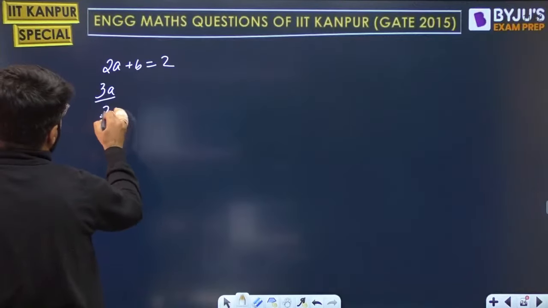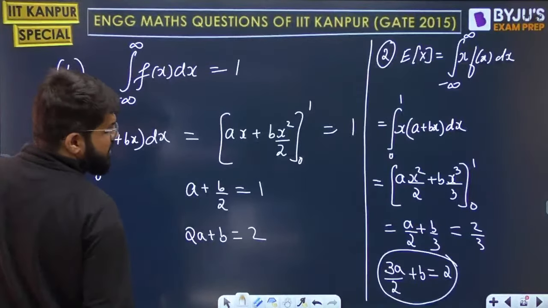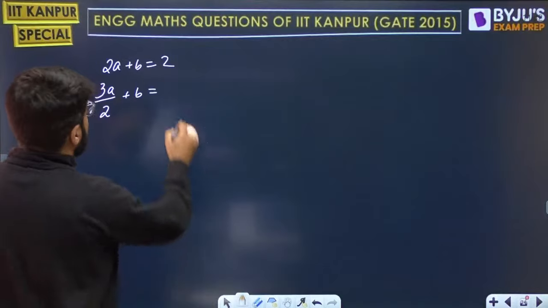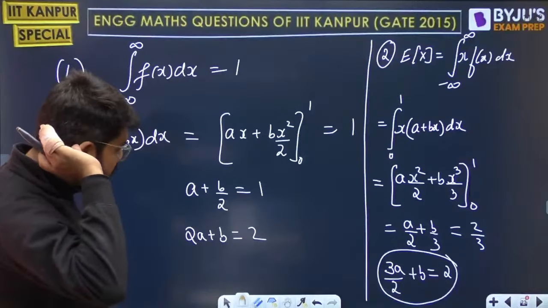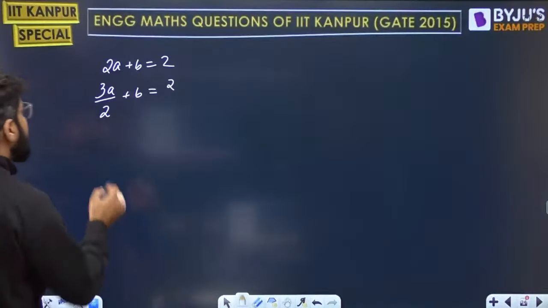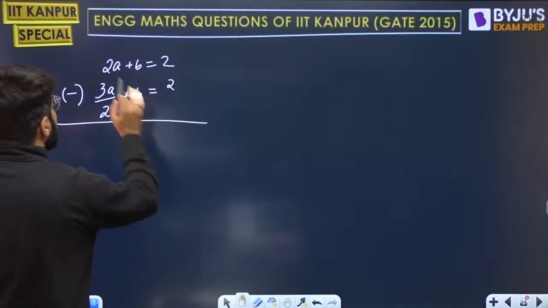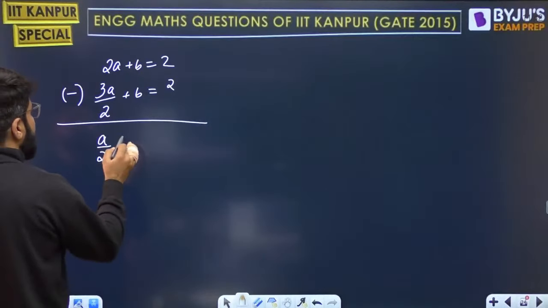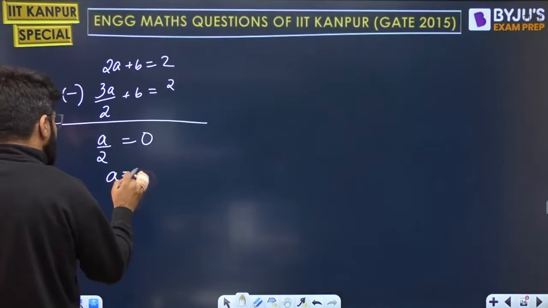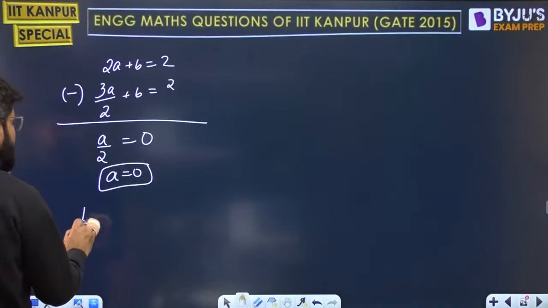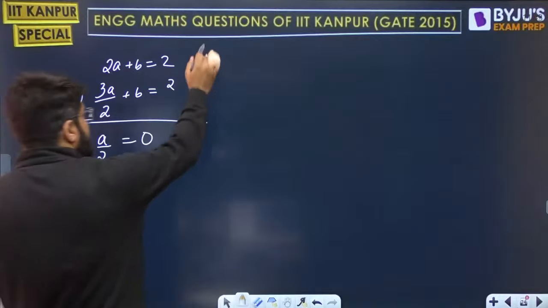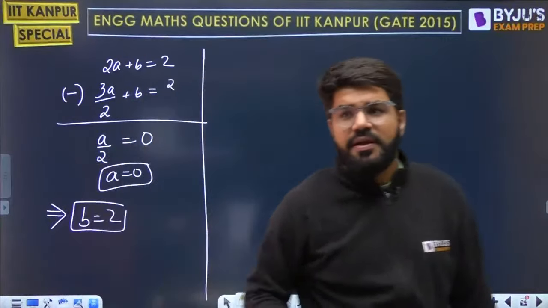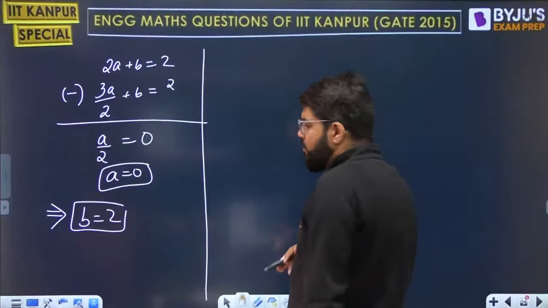Next is 3a by 2 plus b, which is also given by 2. Correct? Here also 2 came, and there also I'm getting the 2. Cool. So when you subtract these two, a by 2, b cancel is 0. So a is 0, right? And if a is equal to 0, b will come up as 2. Just keep checking the calculations. a 0, b 2, correct Pranav. So b 2 came.